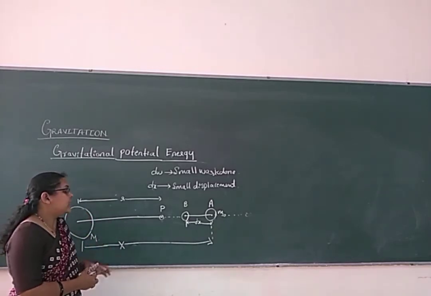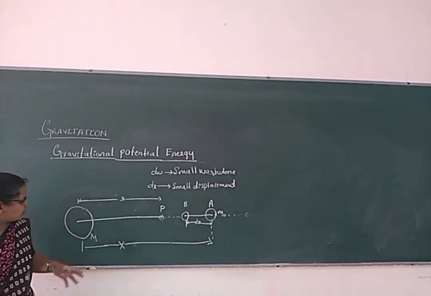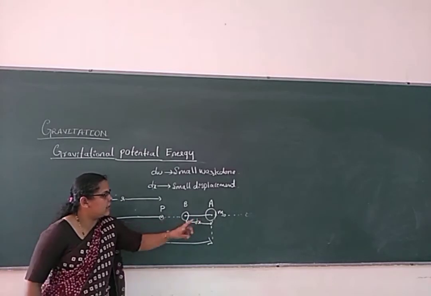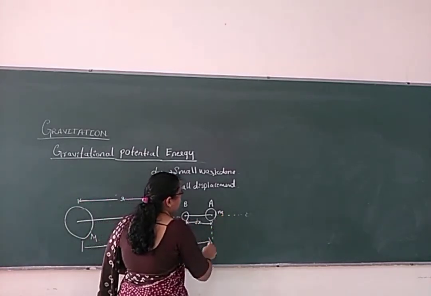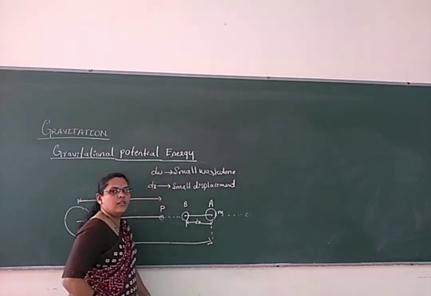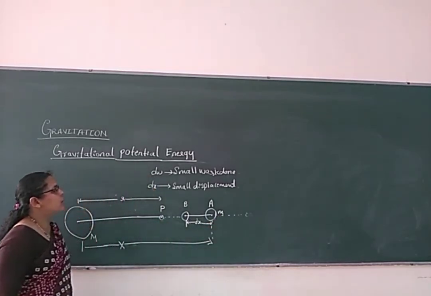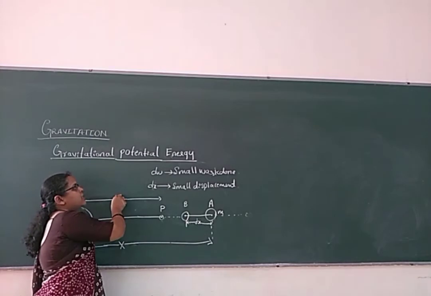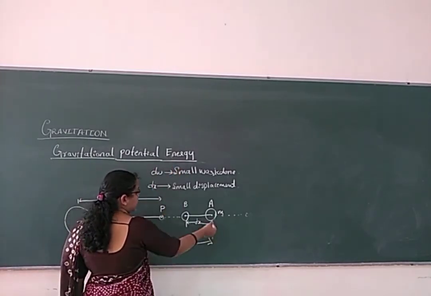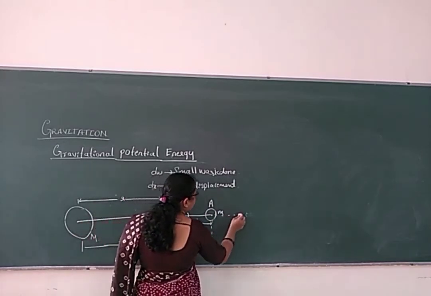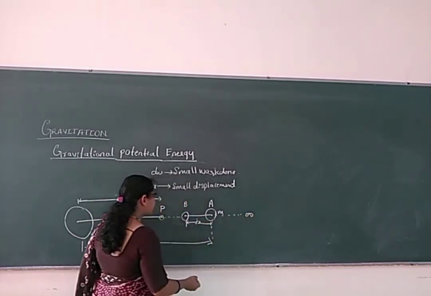Again we'll take the same diagram here. Let us consider the body of a mass M here and consider the body of a unit mass. Instead of taking m naught here, we'll take the m to get identified what is gravitational potential and what is gravitational potential energy. So let us consider the body of a unit mass m. It is in the range of infinity here.